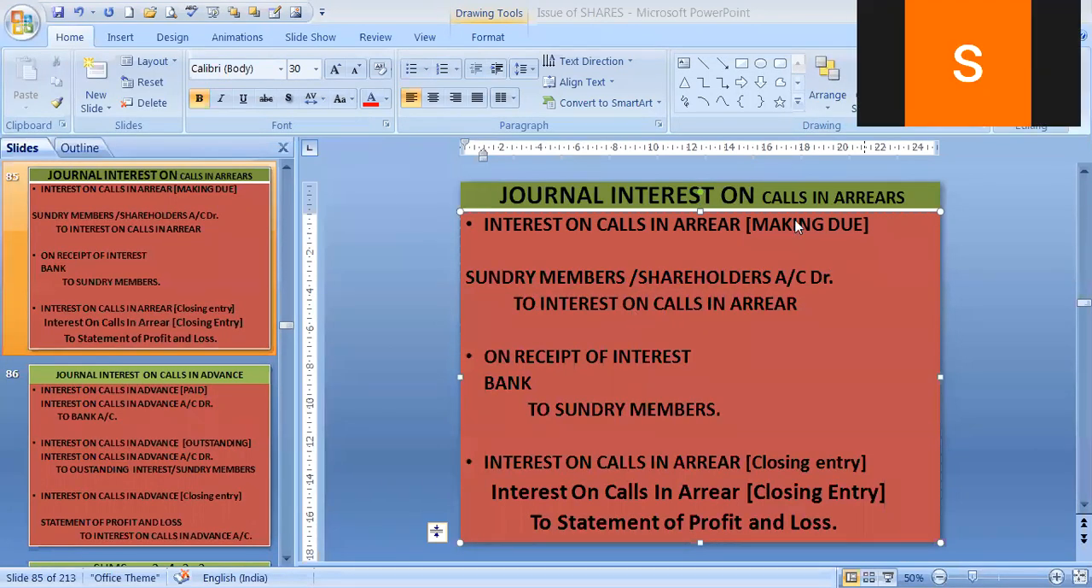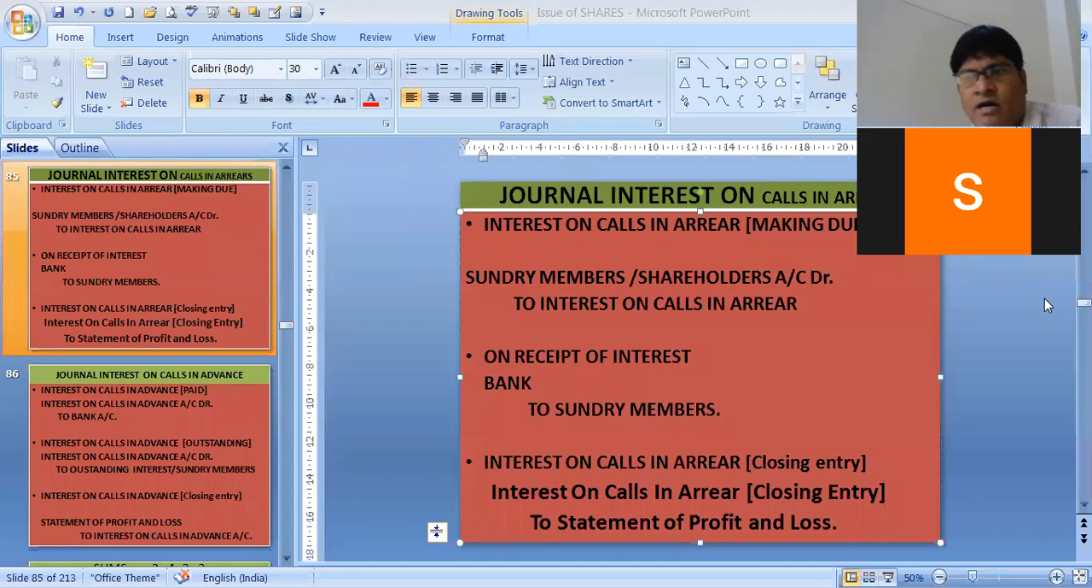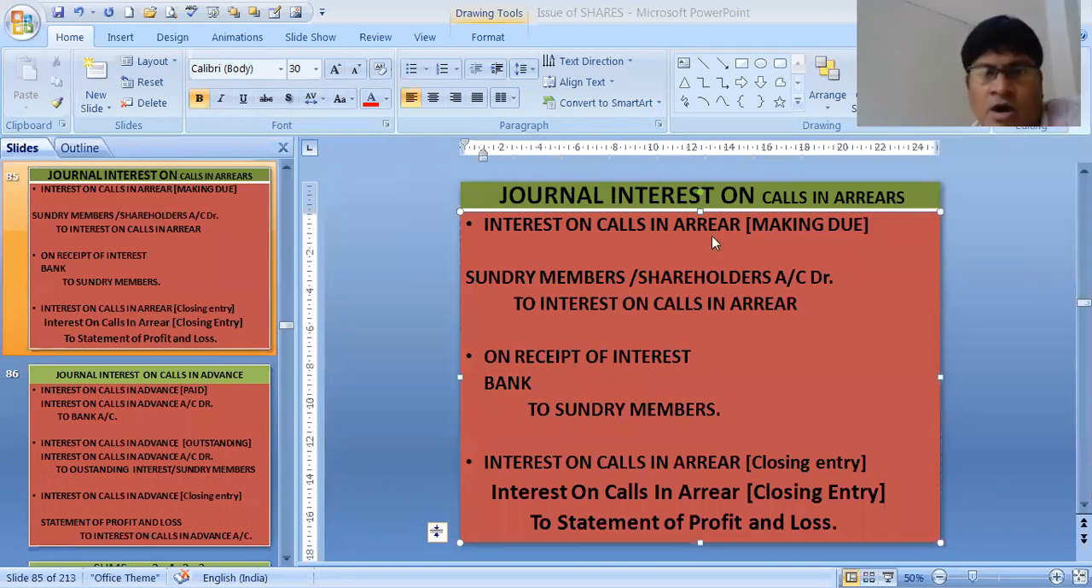Then we have the next entry, and that is on receipt of interest, bank to sundry members. When we receive the money, sundry members are the givers, so they will give the money. So bank account debit to sundry members. Interest on calls in arrear, we have to close interest on calls in arrear to statement of profit and loss, or we have to add it in the statement of profit and loss.